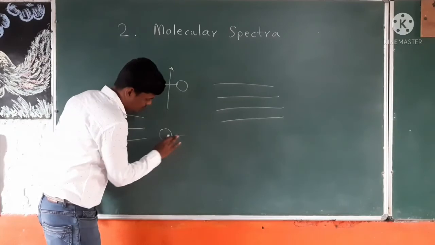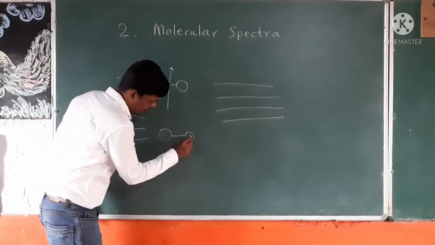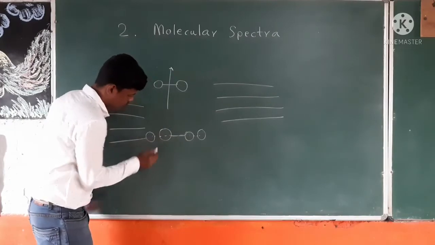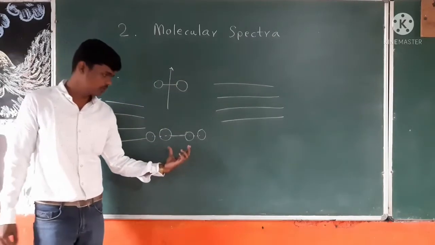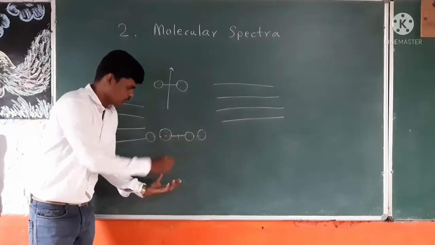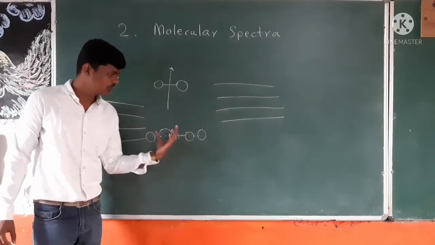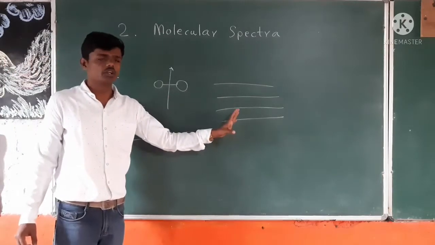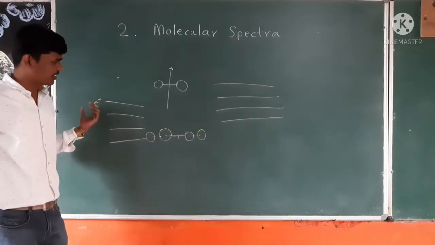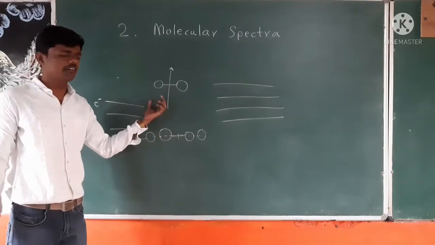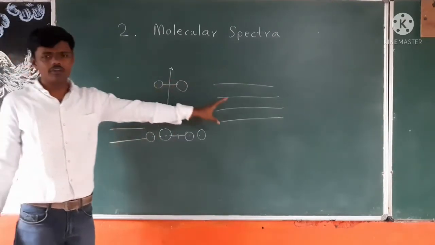The two atoms of the molecule can vibrate about a single point. So these vibrational energy levels also contribute to the net energy levels. So electronic excitation, vibrational energy levels, and rotational energy levels all contribute to the molecular energy levels.